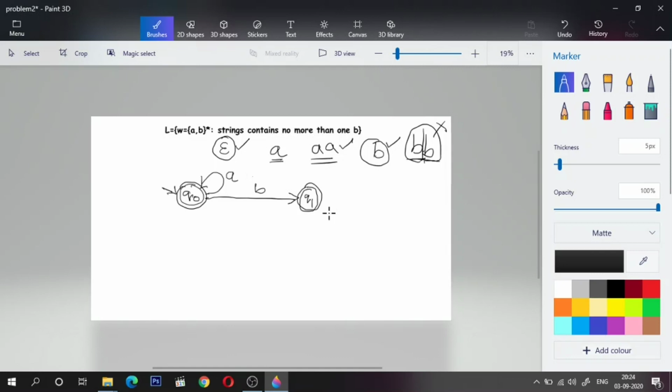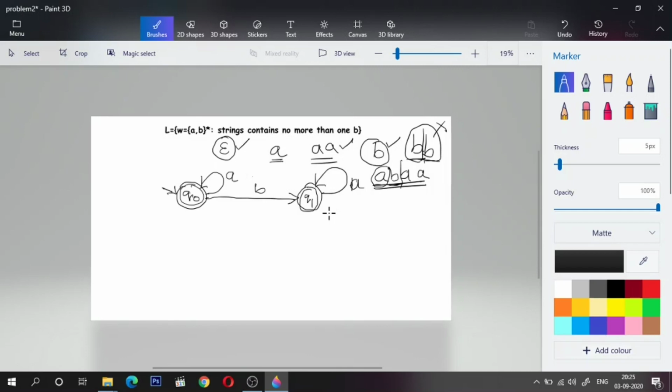Okay. Now, what about A? Any A is accepted, A followed by a single B is also accepted. What if I get more A's? This should be accepted because this contains no more than one B, right? So what happens? Q naught upon A, I'll remain in Q naught. Then when I encounter B, I'll go to Q1. Now I'm in Q1 and I encounter more A's. What should be done? I should remain in Q1, right? So Q1 upon A, I'll remain in Q1. Yes. So this DFSM is totally valid and accepts all the valid strings.